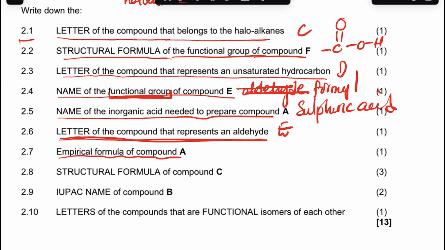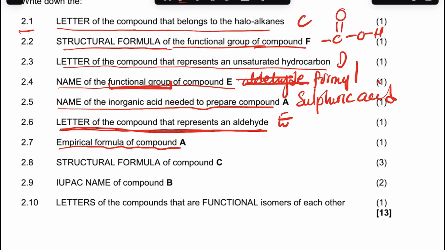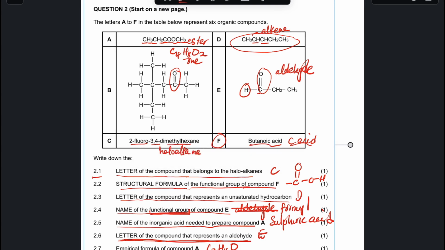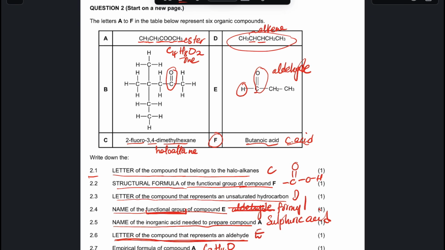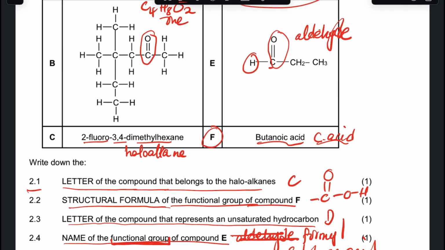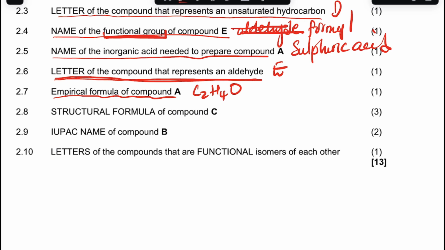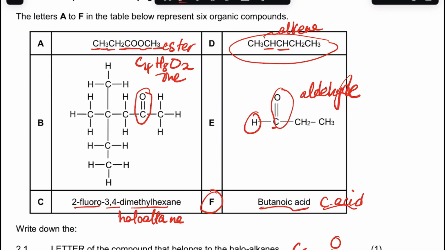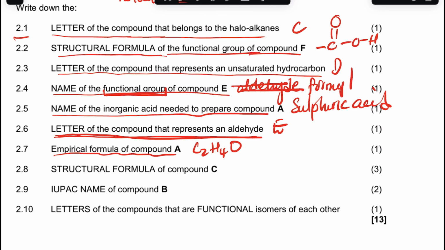So the empirical formula for that, it's 4 carbon, 8 hydrogen and 2 oxygen, so it's going to be 2 carbon and 4 hydrogen and 1 oxygen. So it's the simplest ratio. It's the simplest ratio of 4 is to 8 is to 2. The simplest ratio for that is going to be 2 is to 4 is to 1, right?